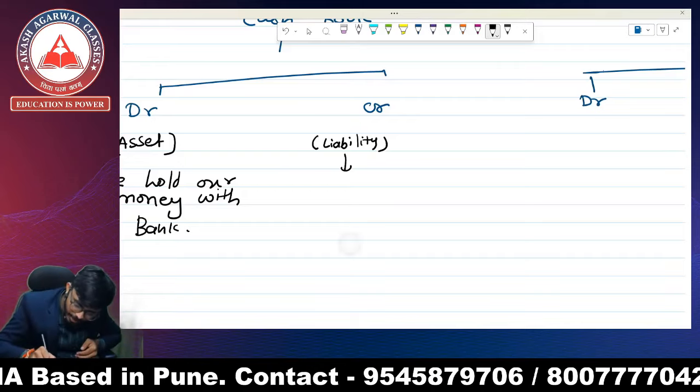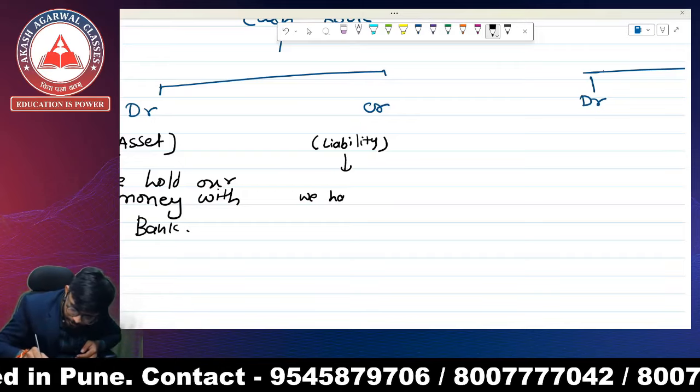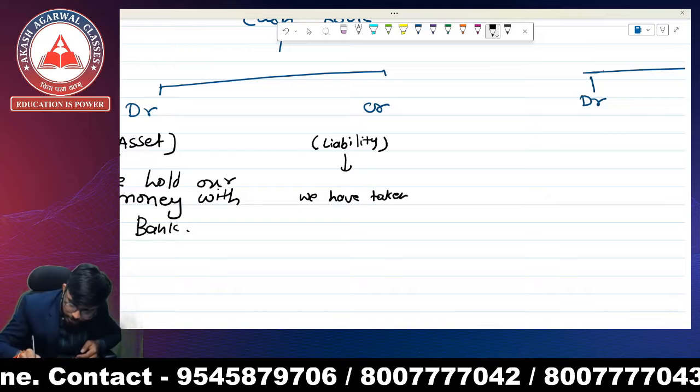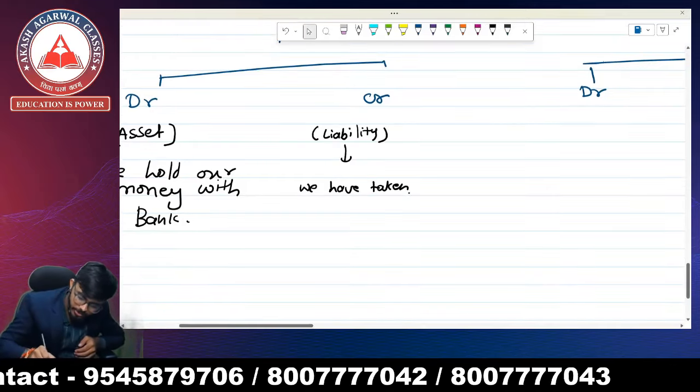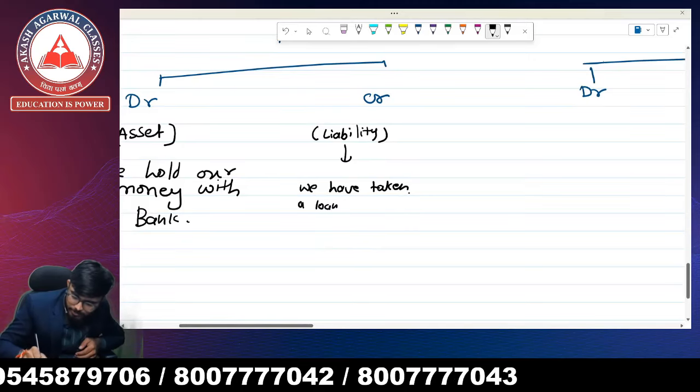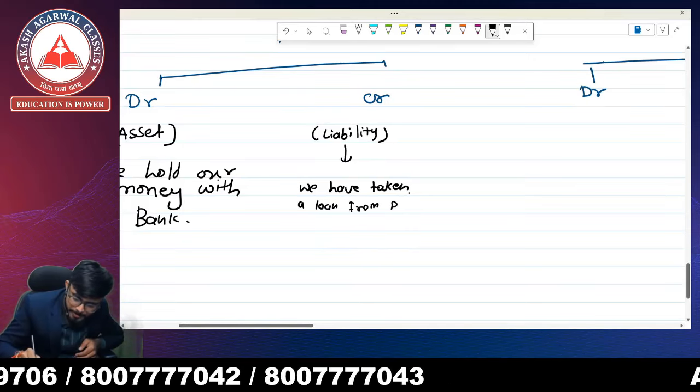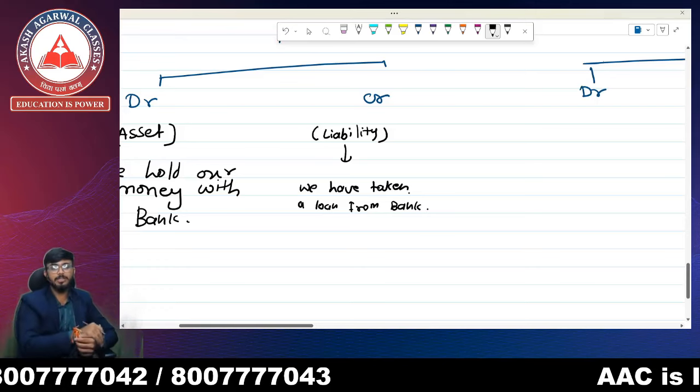It means we have taken a loan from the bank, which we have to repay.